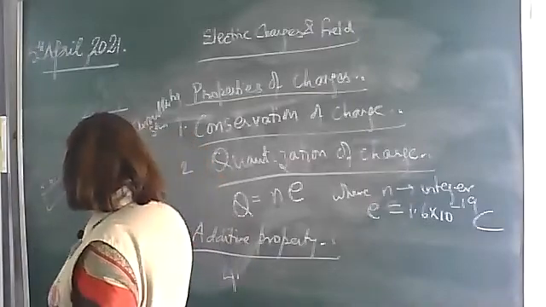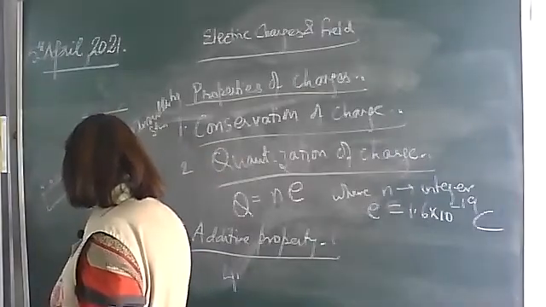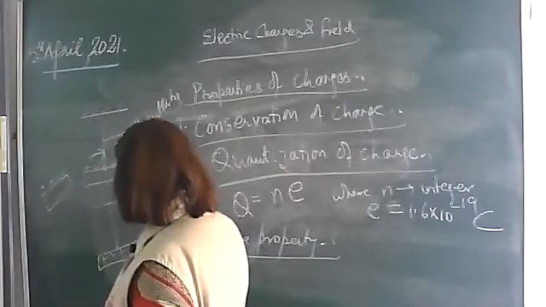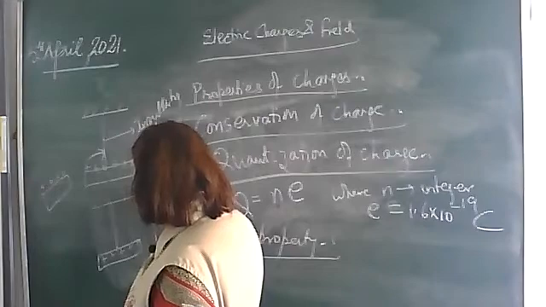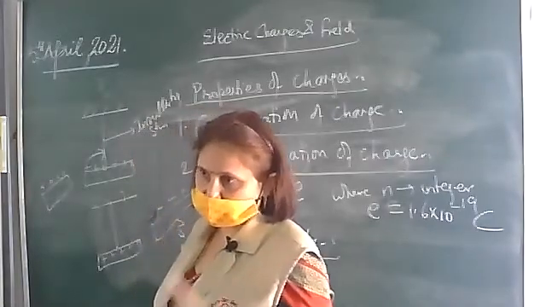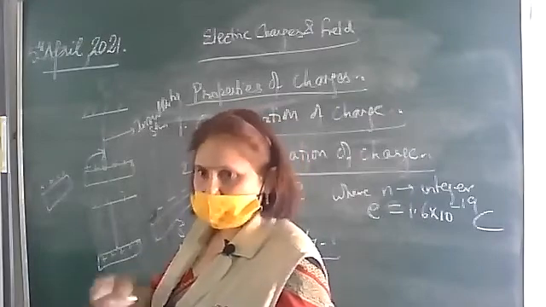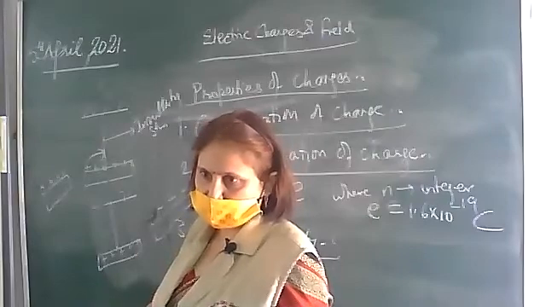Now suppose you bring an ebonite rod, which is rubbed with fur, close to this positively charged glass rod. The ebonite rod acquires a negative charge. When an ebonite rod is rubbed with fur, what charge does it get? Negative. This depends upon the nature of the bodies, which two particular bodies you are rubbing.